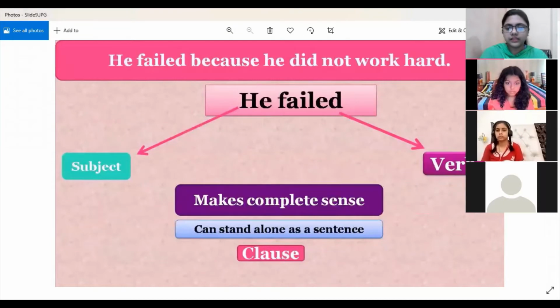Fine. So again, this is the graphical representation of what I just explained to you people. He failed because he did not work hard. This is our sentence. Now I told you that we analyze the sentence and find out how many clauses are present in a sentence. Fine. So if you look at this example, he failed because he did not work hard, who can tell me how many clauses are there in this sentence?